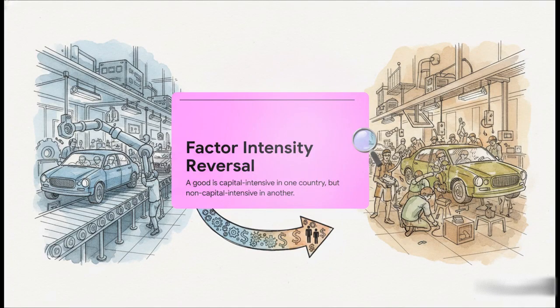The crucial point of their whole argument relies on this idea of a factor intensity reversal. Das and Lee believed stability was only possible if this phenomenon existed. So what does that mean in plain English? It means that building a car, for example, would have to be highly capital intensive in your home country, requiring lots of heavy machinery and investment, but somehow that exact same car would need to be non-capital intensive, maybe heavily reliant on just manual labor, in a foreign country. For the global market to be stable, their model required these extreme opposites to exist simultaneously for the exact same good.